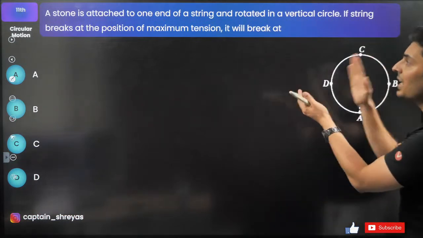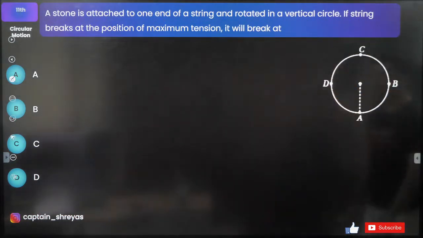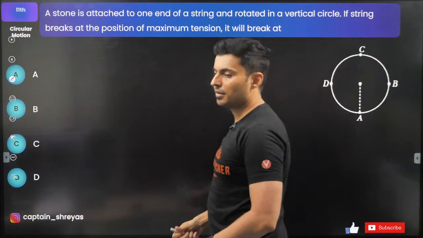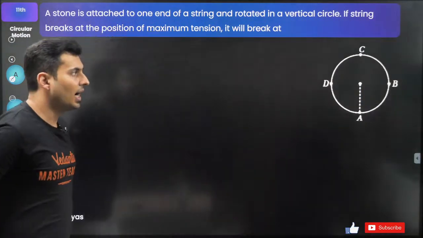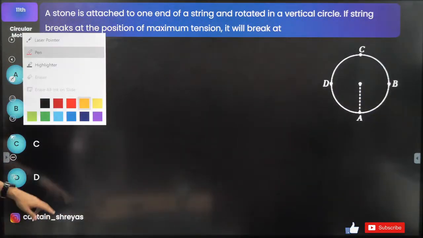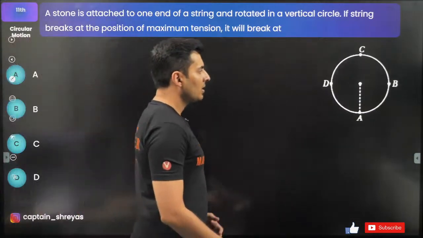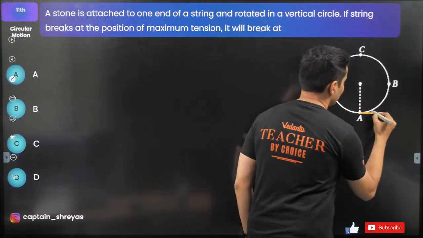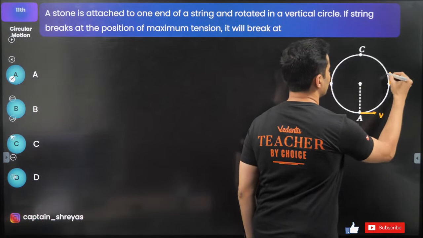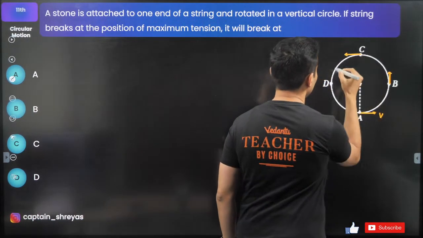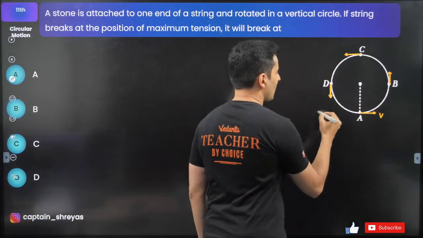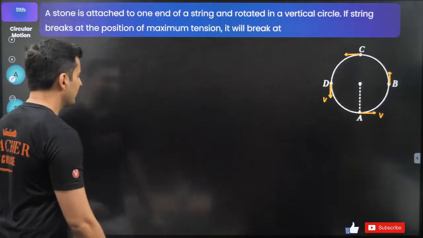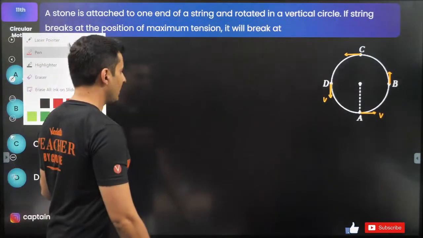If the string breaks at a certain position of maximum tension, where do you think it will break? Where do you think is the highest chance that it will break? Think carefully. So if this is the velocity like this, imagine, okay, think about it. Draw the free body diagrams, you will understand it easily, okay?